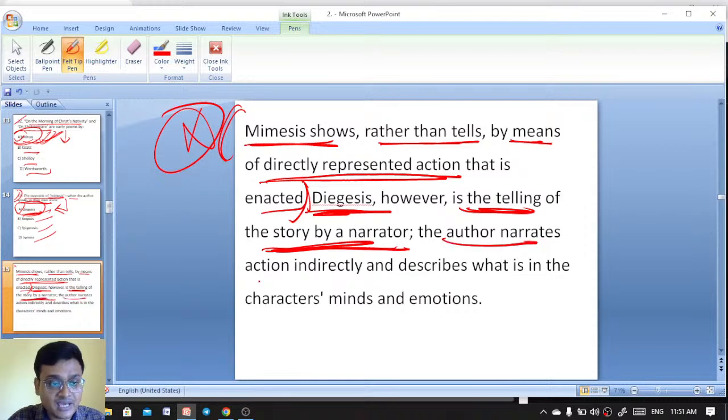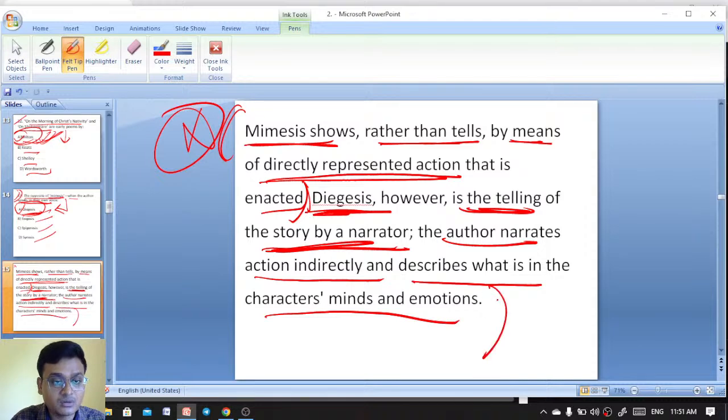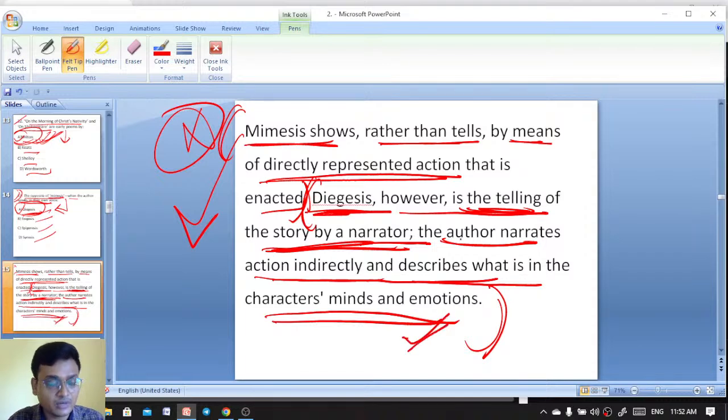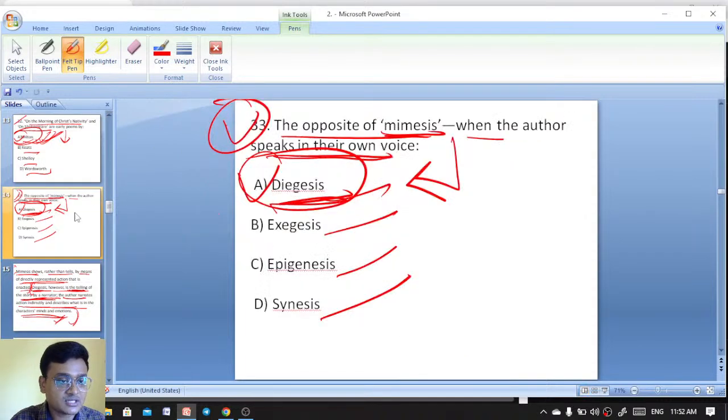The author narrates action indirectly and describes what is in the characters' minds and emotions. So this is diegesis. Got it? That's why diegesis is the right answer. The opposite of mimesis is diegesis. So here A is the right answer.